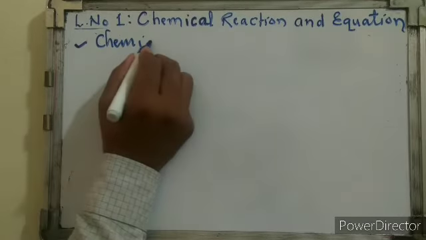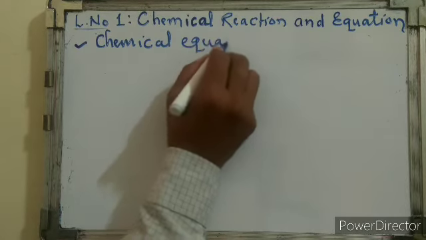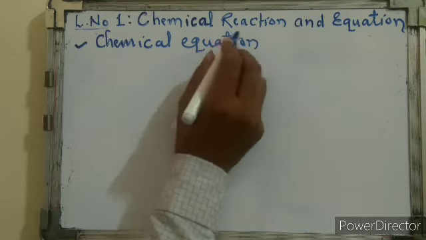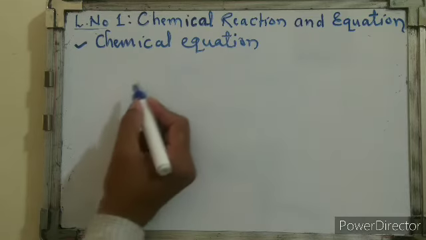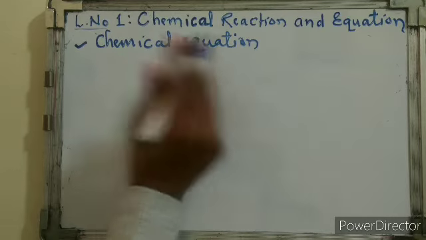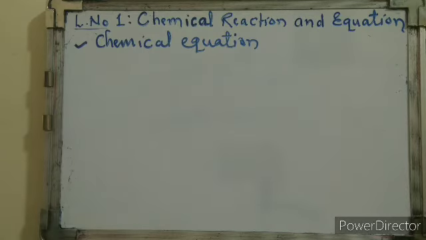Now let's see chemical equation, another topic. What is a chemical equation? In mathematics you learn equations. A chemical equation is a reaction whose left hand side and right hand side are balanced, so the reaction is also called an equation.